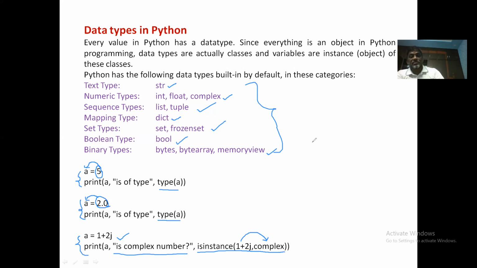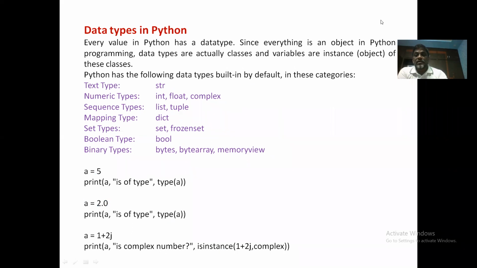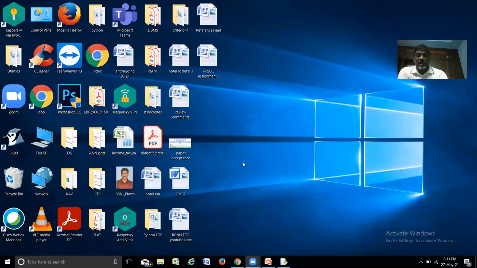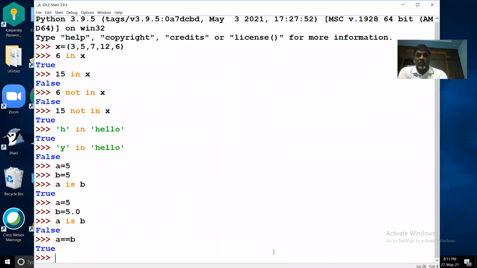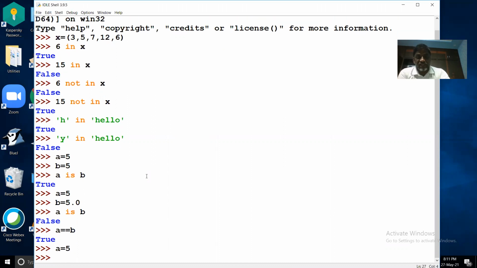So these are the basic data types. I will just show you how it can be done. Quickly, I'll go through it. Let us say A is equal to 5. Now it is an integer.